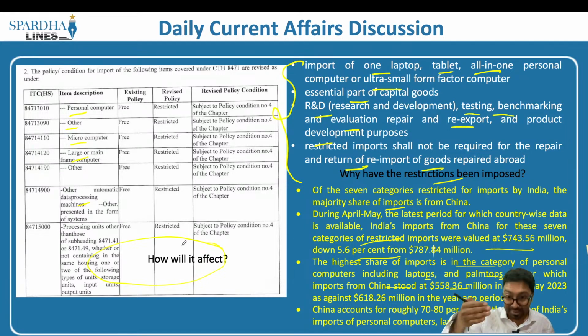If we are putting this restriction, especially with respect to China, these companies which are manufacturing in China will stop manufacturing in China because India is not importing them. So they'll start establishing their bases in India. So ultimately, what India will also bring in is more FDI into the country, and at the same time we will have more collaborations with the regional companies as well. So on one side, yes, it might be an issue, but we also have the positive light as well. Those companies operating in China right now will move to India and establish their bases in India because India happens to be a major market for them.